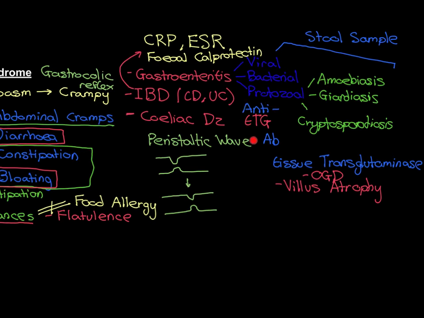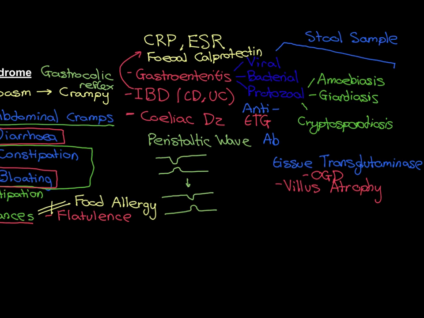We then need to look at the antibody test for TTG. If that comes back negative, it means they do not have celiac disease. If that comes back positive, they might have celiac disease, and you need to send them for an OGD to look for villus atrophy. Be aware that some people will have a positive anti-TTG antibody but do not have celiac disease.